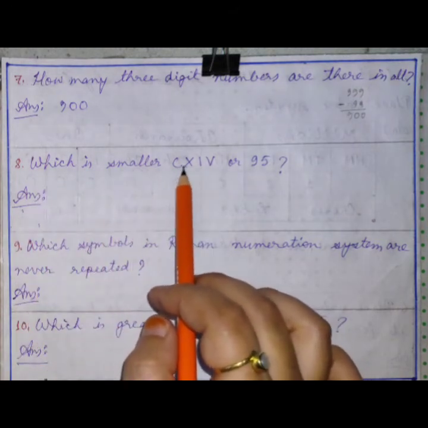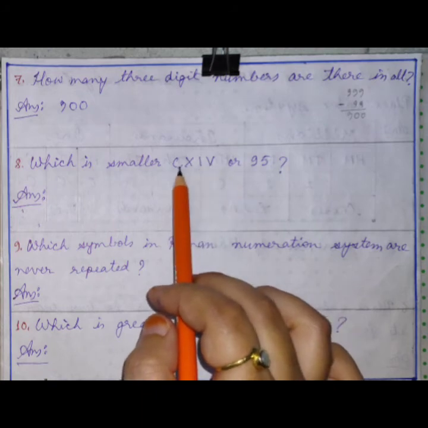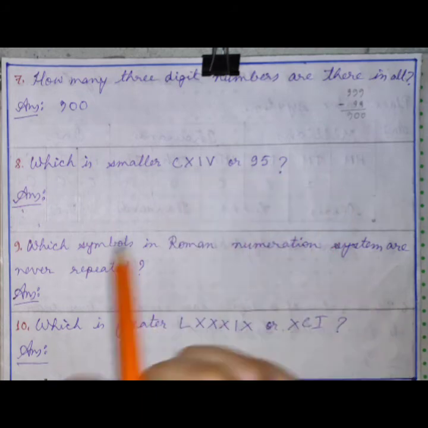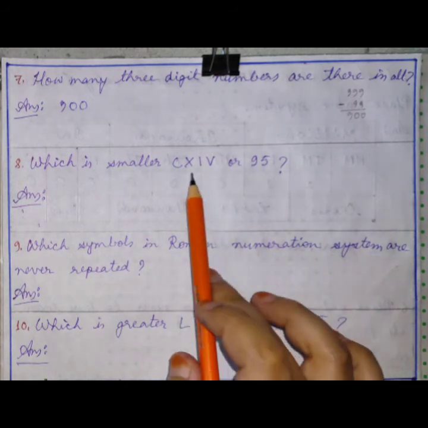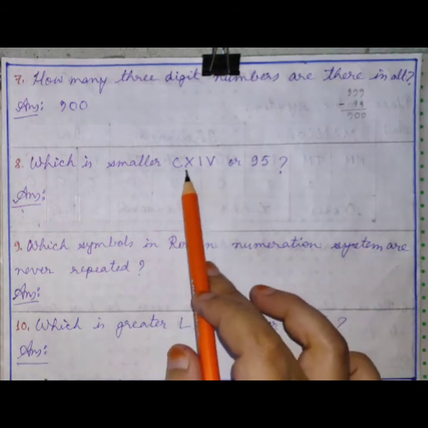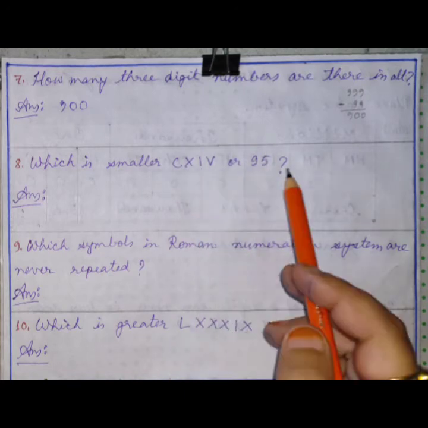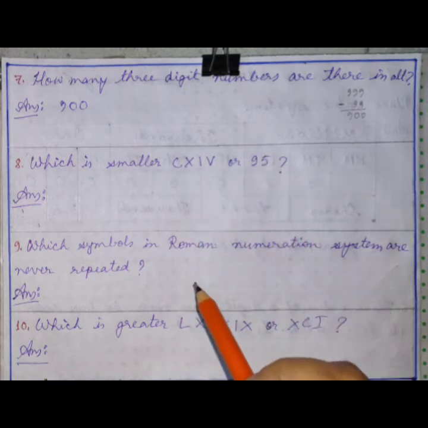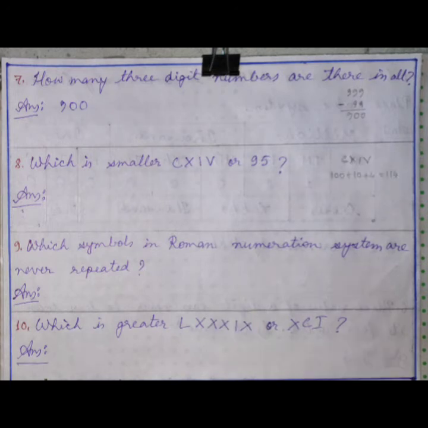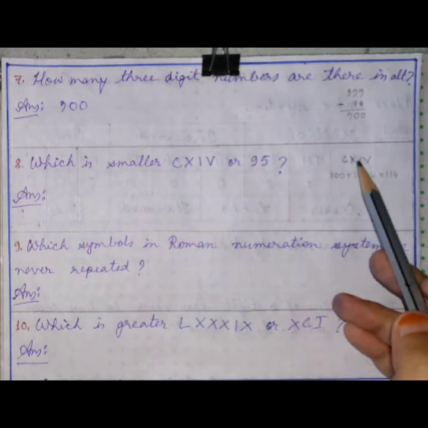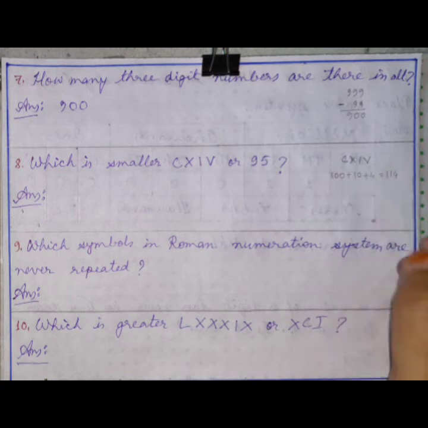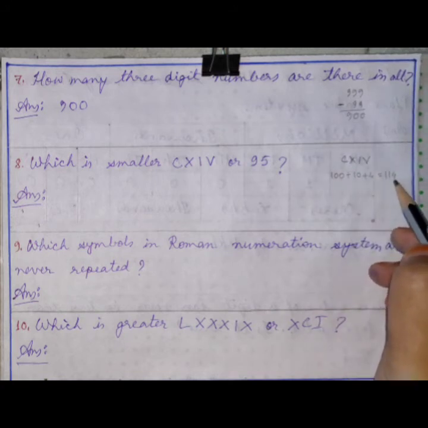Then question number 8 is, which is smaller? CXIV or 95? First we have to know which Hindu-Arabic number this Roman number belongs to, right? Okay, this Roman number represents 114, right?